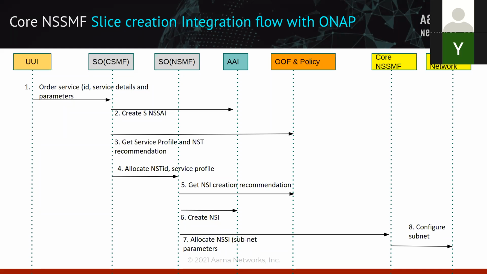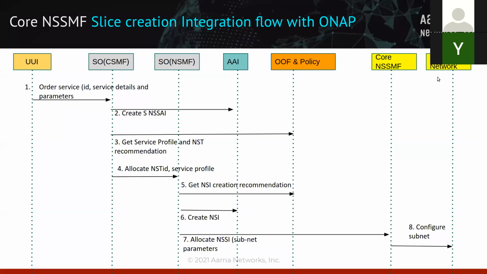Policy also contains other policy parameters related to KPI monitoring and closed loop policy, which we are not covering in this session, but just to bring everybody on the same page. Our main focus is on core NSSMF, which is participating with all these components of ONAP in terms of allocating your network slice subnet instance. And finally, from here, you will see all the communication between the core NSSMF and your core network with respect to provisioning your slice.